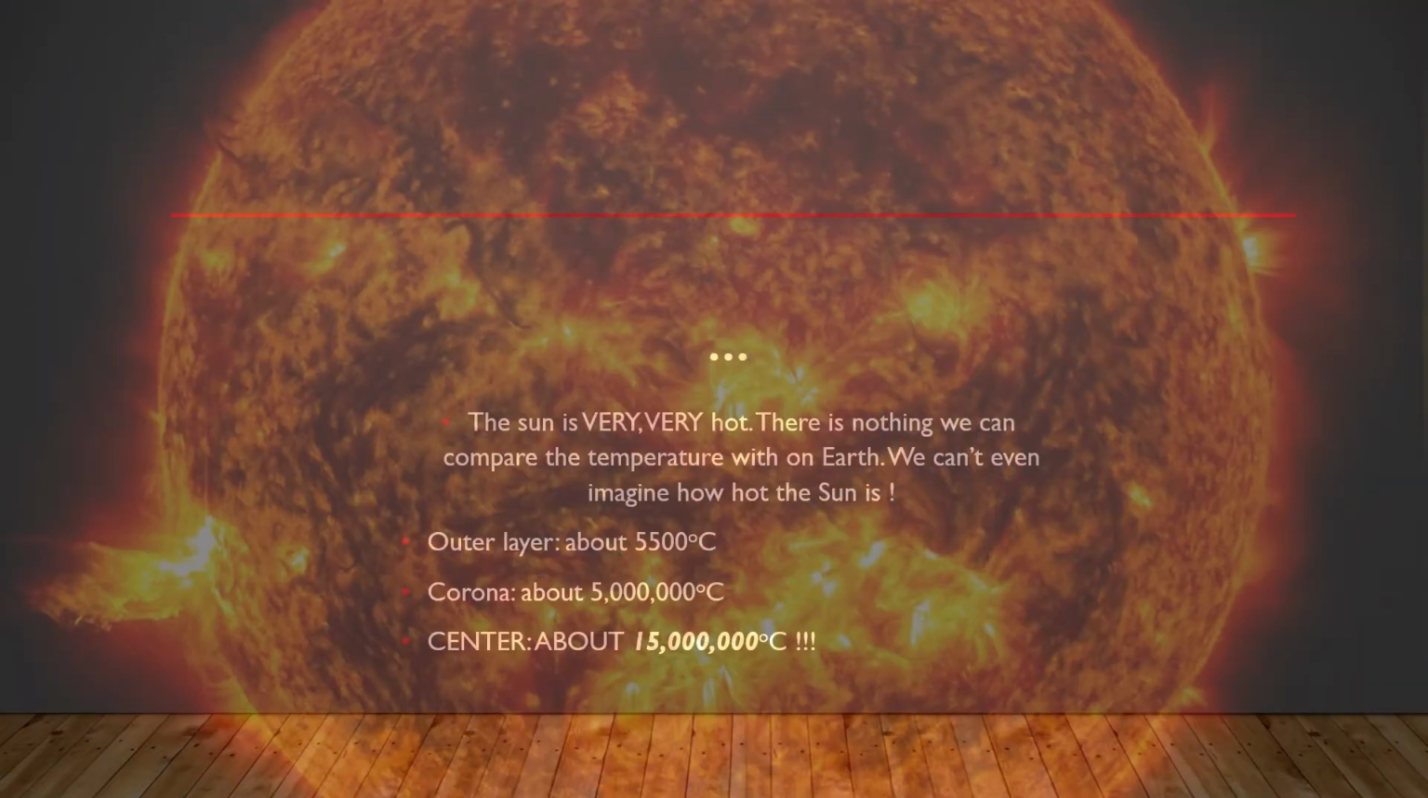So, the sun is very, very hot. There's nothing we can compare the temperature with on Earth. We can't even imagine how hot the sun is. So the outer layer is about 5,500 Celsius degrees. The corona is about 5 million degrees, and the center is about 15 million degrees. That is so hot I could not believe it.